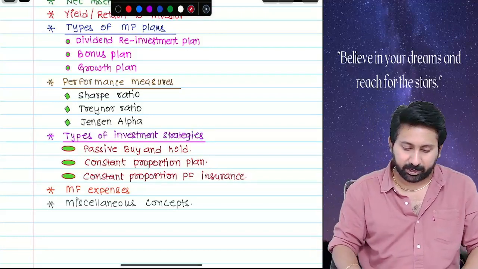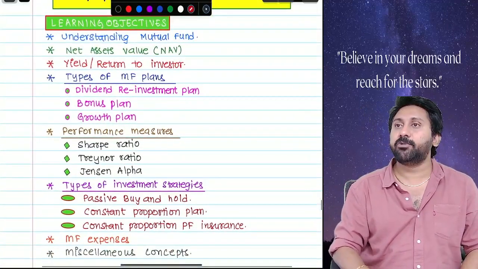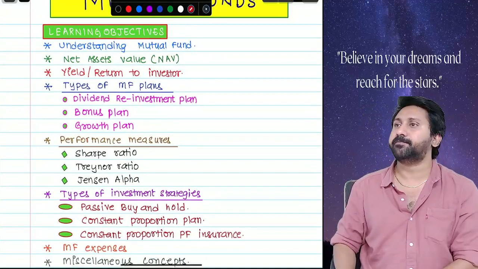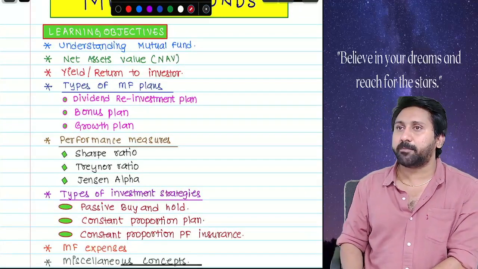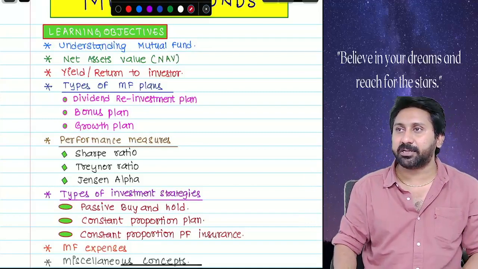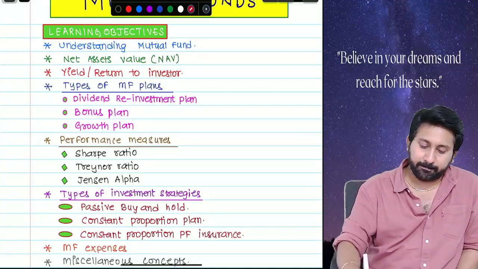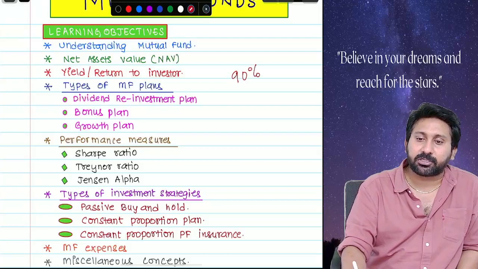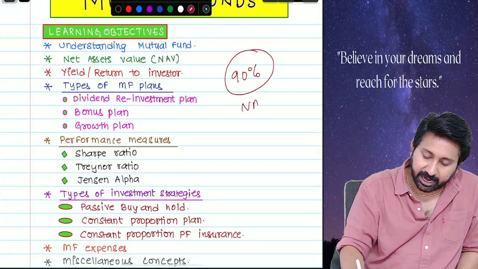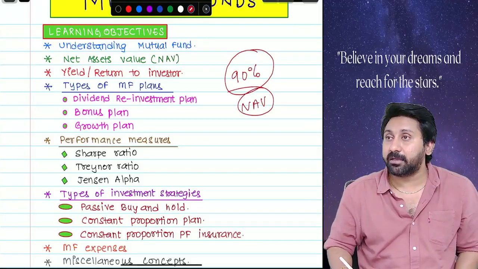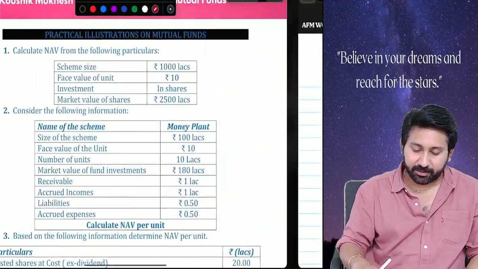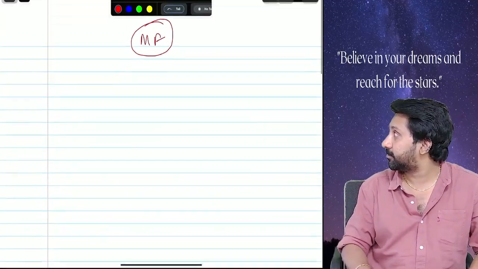First, let us understand how a mutual fund actually operates. Once we understand the operations of the mutual fund, then we will start doing the problems. Today, we are going to focus on the calculation of basic NAV. But before going into that, listen, 90% of the mutual funds chapter, any question you take, will be talking about NAV at the end of the day. It will not say anything except NAV. First, let us understand how mutual funds actually work.